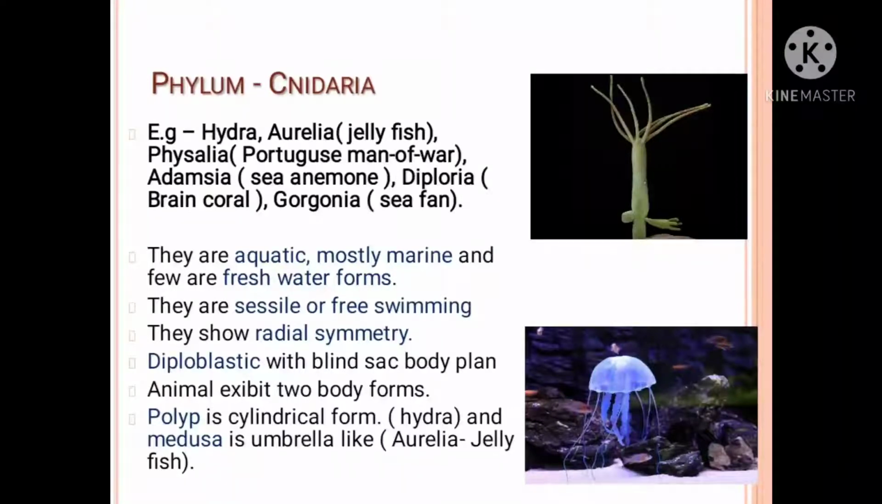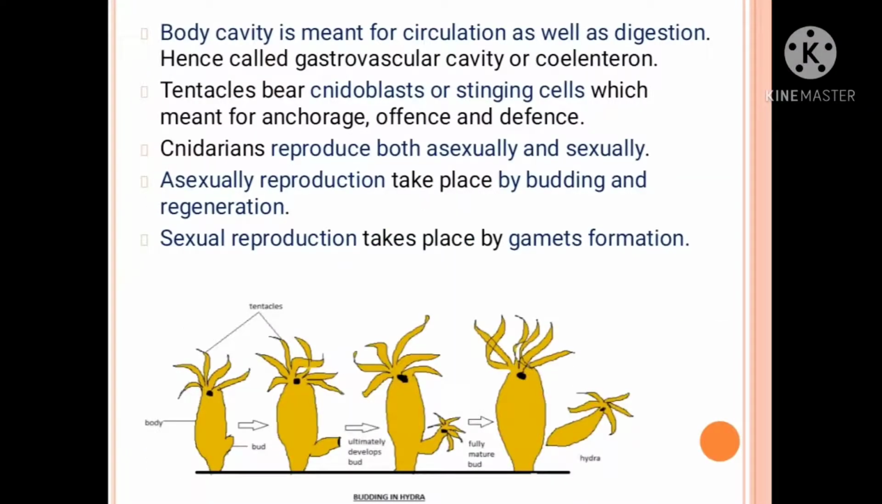Now let's study. Animals exhibit two body forms: first the polyp and second the medusa. The polyp is the cylindrical form, as shown in the diagram, and the example is Hydra. The medusa is umbrella-like, and the example is Aurelia, or the jellyfish. Remember these two very important examples, Hydra and Aurelia. Now let's study in detail. The body cavity is meant for circulation as well as digestion. Hence, it is called the gastrovascular cavity or coelenteron.